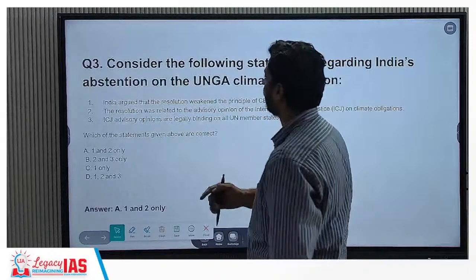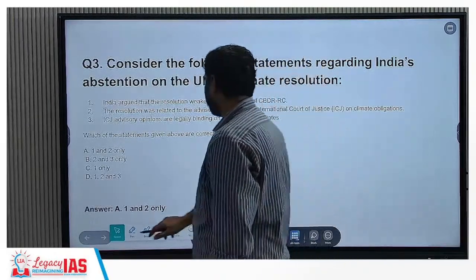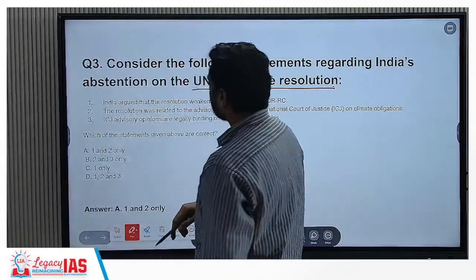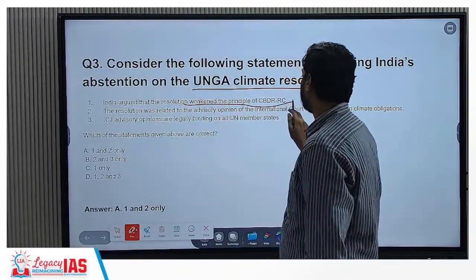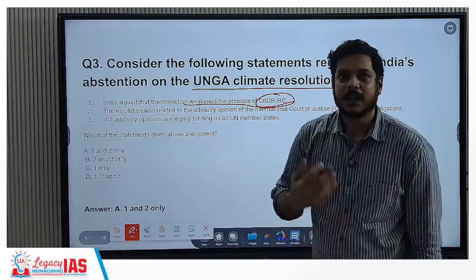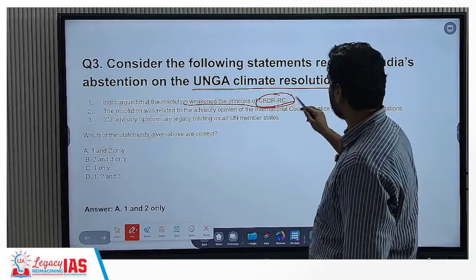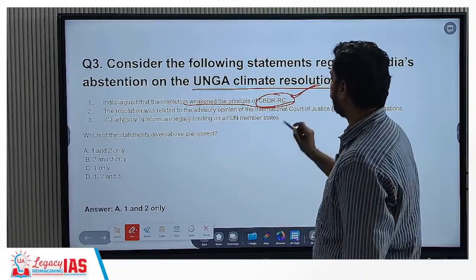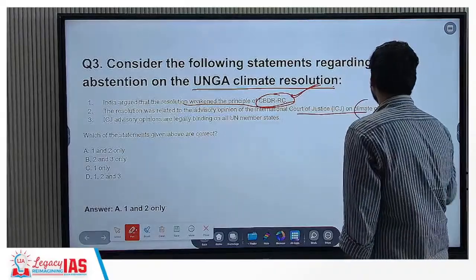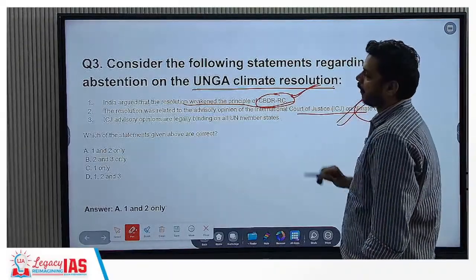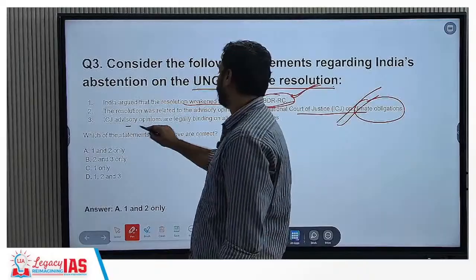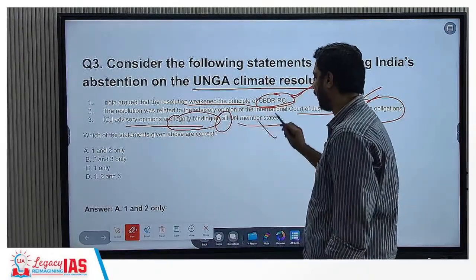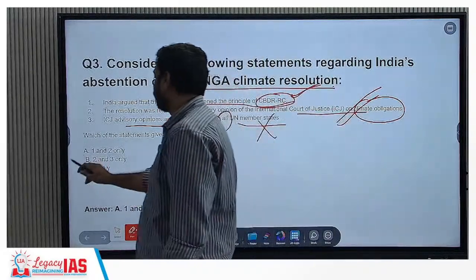Okay, coming to the last question, consider the following statements regarding India's abstention on the UNGA climate resolution. First, India argued that the resolution weakened the principle of CBDR-RC, that is common but differentiated responsibility, respective capabilities. This is right. Second, the resolution was related to the advisory opinion of the ICJ on climate obligations. Yes, this is also right. Third, ICJ advisory opinions are legally binding to all UN member states. This is definitely wrong. So the answer again is A, 1 and 2 only.